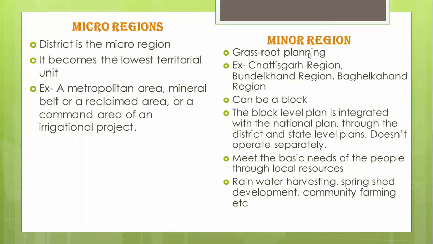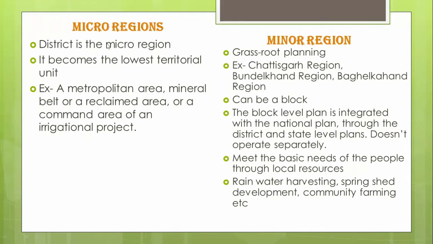Then comes the minor region. Generally, this is for grassroots level planning. When we speak of grassroots level planning, that means block level planning. But this block level planning does not have a plan of its own. Till microregion, they can have a plan of their own. For block level planning, they have to plan according to the national level, the district level, and the state level. They cannot operate separately.